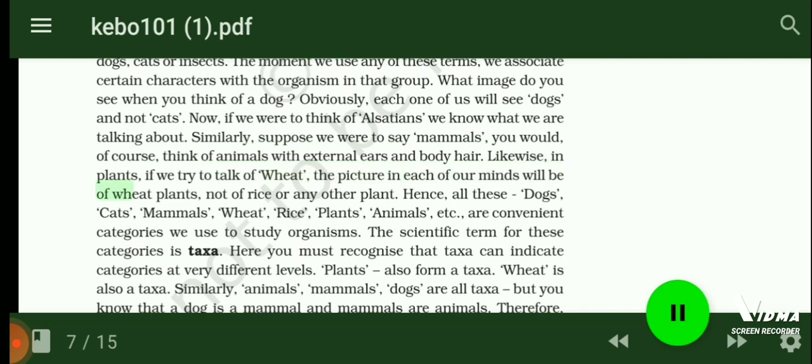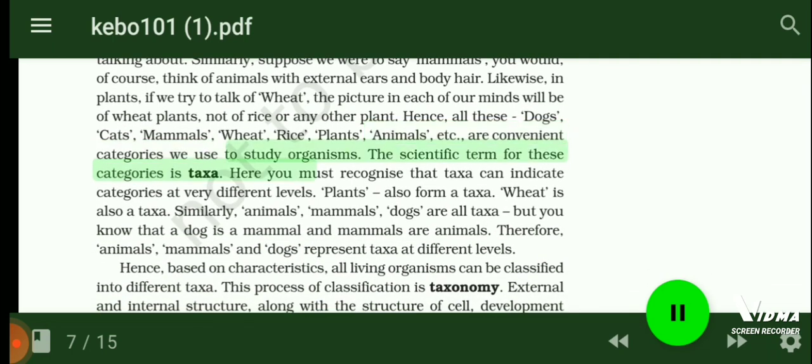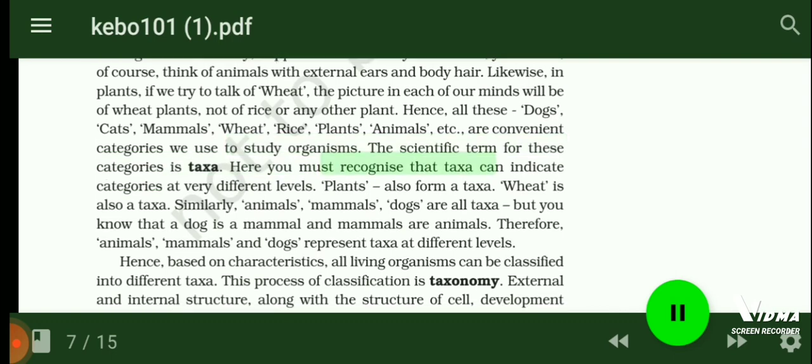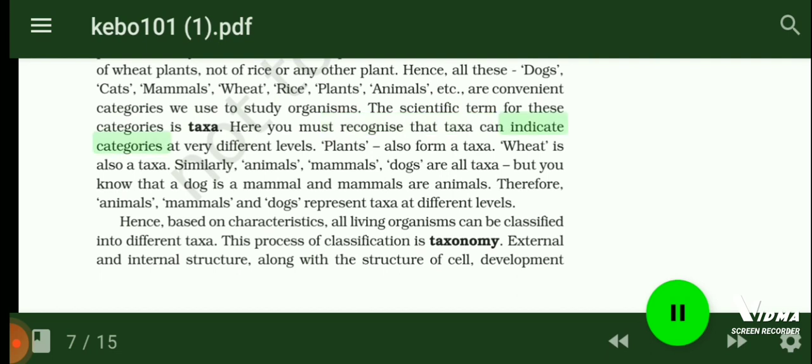Hence, all these dogs, cats, mammals, wheat, rice, plants, animals, etc. are convenient categories we use to study organisms. The scientific term for these categories is taxa. Here you must recognize that taxa can indicate categories at very different levels. Plants also form a taxon. Wheat is also a taxon. Similarly, animals, mammals, dogs are all taxa, but you know that a dog is a mammal and mammals are animals. Therefore, animals, mammals, and dogs represent taxa at different levels.